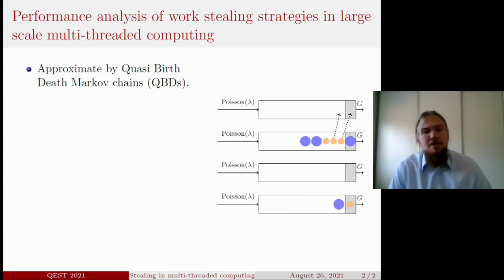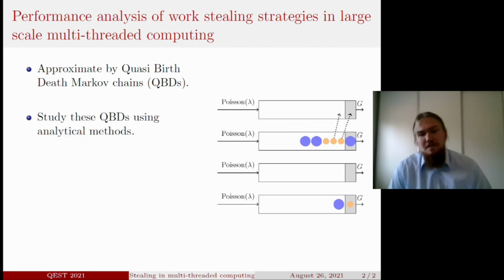In this paper, we focus on a certain class of multi-threaded computing systems with work stealing. These systems are complex systems with coupled queues and thus are impossible to study exactly. To study the performance of these systems, we therefore approximate them by a single type of quasi-birth-death Markov chains. We use analytical methods to study these QBDs.